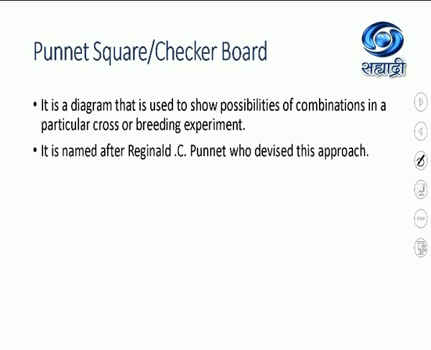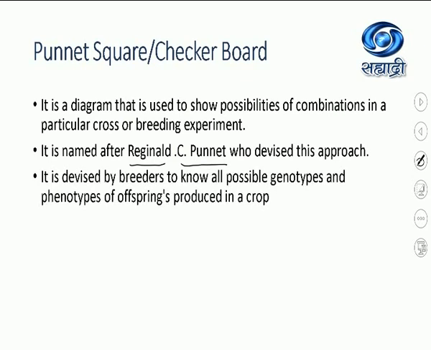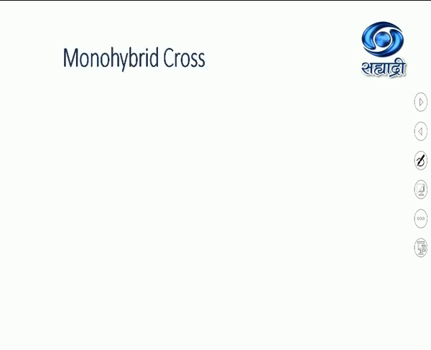It is named after Reginald C. Punnett, who devised this approach. He devised this way of representing the results. It was devised by breeders to know all possible genotypes and phenotypes of offsprings produced in a cross. When we will be studying monohybrid cross, dihybrid cross or various other post-Mendelian crosses, every time we will be using a Punnett square to show the possible genotypes and phenotypes produced in the offsprings.